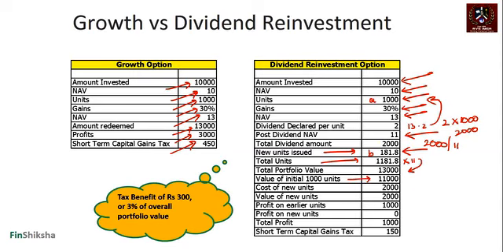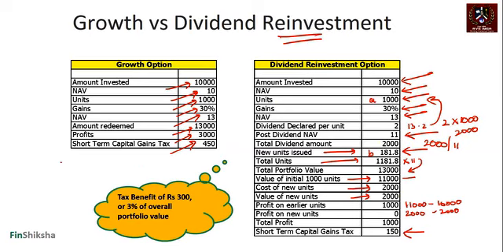Value of initial 1,000 units is 11,000. Value of cost of new units and value of new units is the same. So when you sell the initial 1,000 units, that's 11,000 minus 10,000, which was your initial investment amount. The profit on new units is 2,000 minus 2,000. Total profit is 1,000. Short-term capital gain tax is 150. And that is how the dividend reinvestment option saves tax for us.